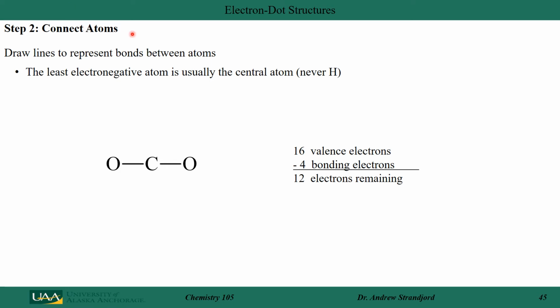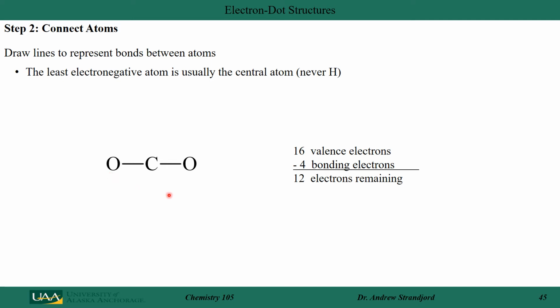Step 2 is actually to put the atoms down and connect them with lines. These lines will represent a bonding pair of electrons. There are many different ways you could put them together, but the most effective way is to put the least electronegative atom in the center and then put the other atoms outside of that. So in this case, I put carbon in the center and I've connected oxygen to it.